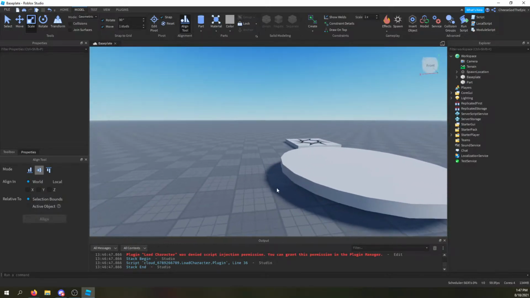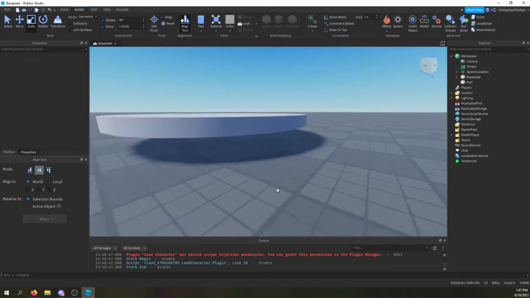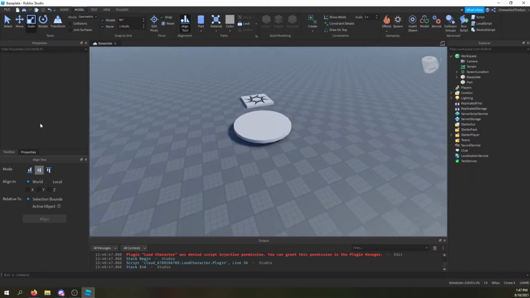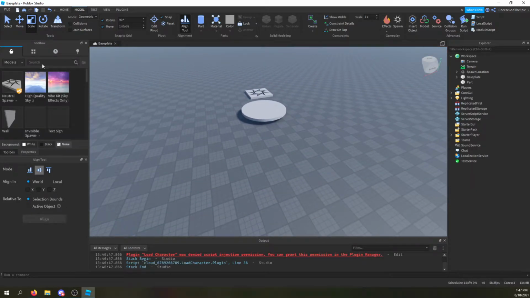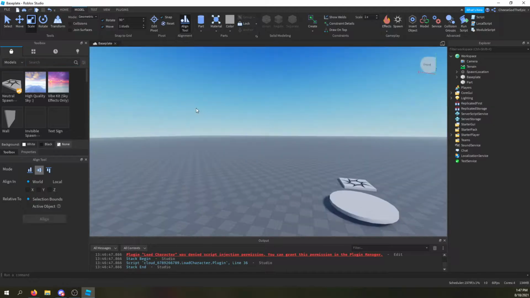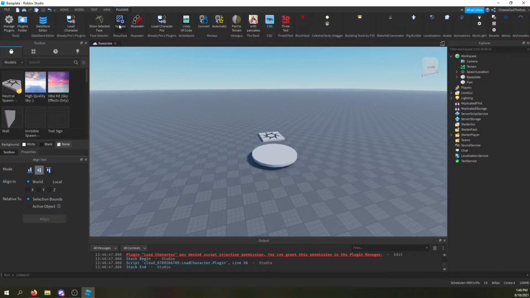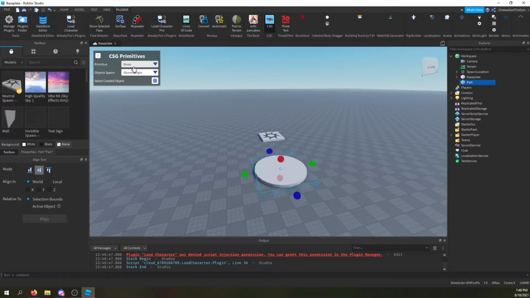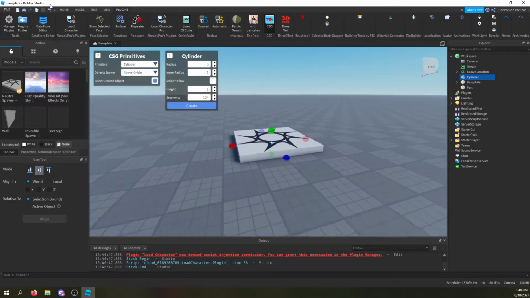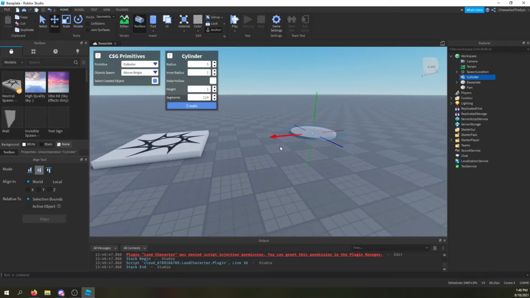Now the thing with this is it's not the smoothest. So I'm sure you could find some things in the toolbox, like if I search circular part or something. I'm not going to in this example. But what I am going to do is use this plugin, CSD primitives. By the way, I'll leave both of the plugins I'm showing in the description. So if I say cylinder, and then I put like a bunch of segments on it, and just spawn it like that, it will be here, and that'll look a lot more circular.